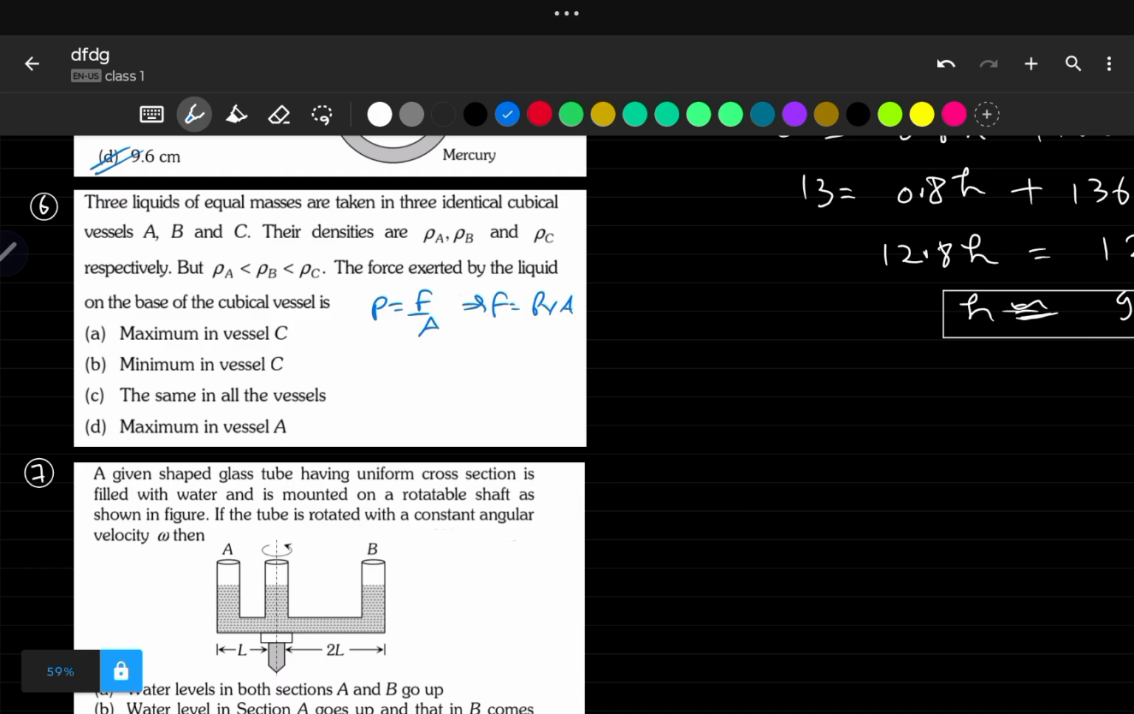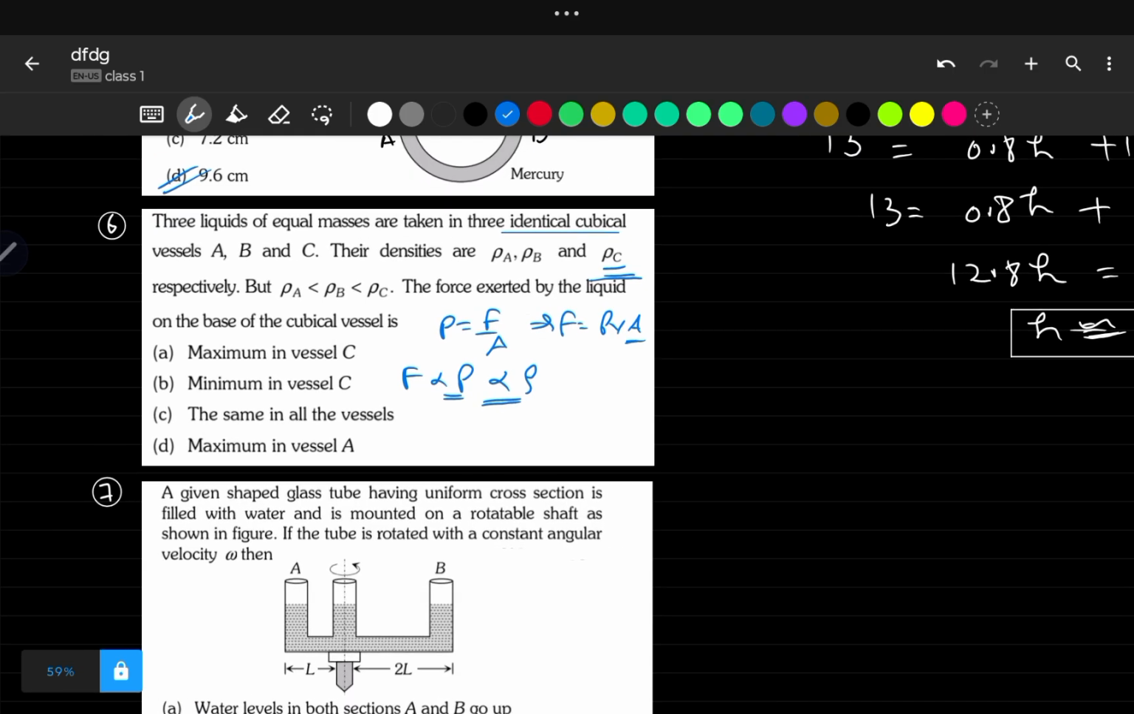Here they are saying identical vessels, it means area must be the same. So can we say that force is proportional to pressure? And we already know the pressure formula is rho gh, so pressure is proportional to density. Correct? Now here for liquid C density is maximum. So for liquid C pressure will be maximum, and for the same liquid C force will also be maximum. I hope this is clear to all of us how we have concluded it.